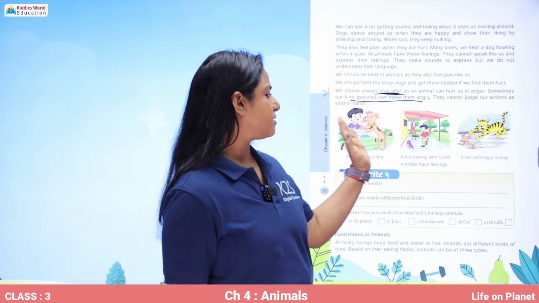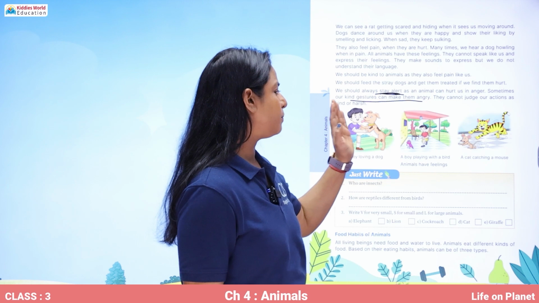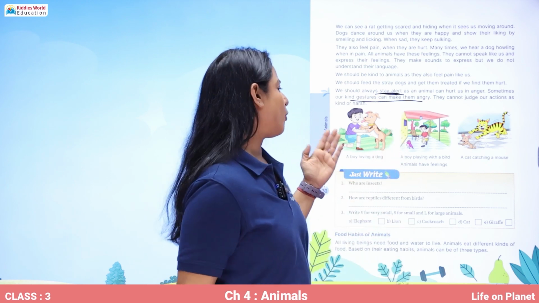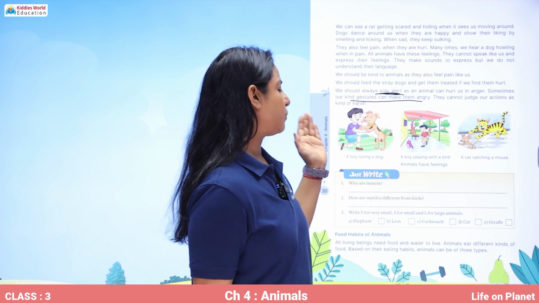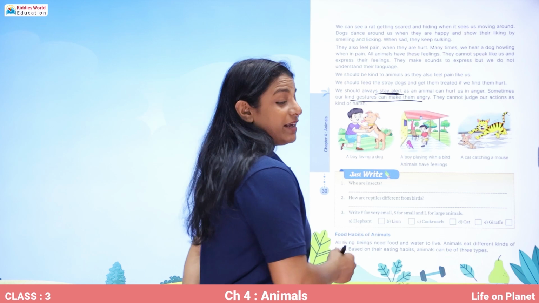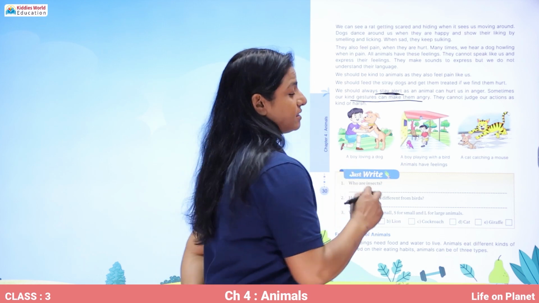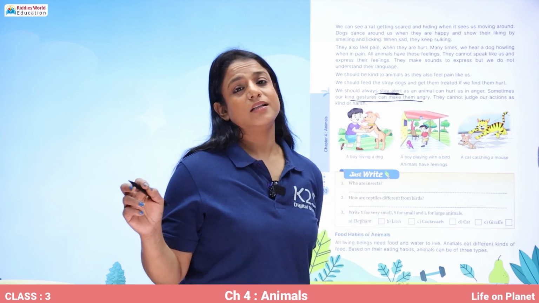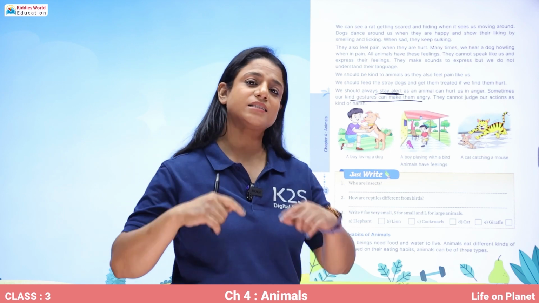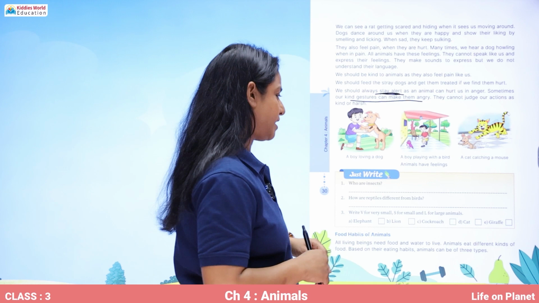So, see, these are the pictures of people playing with different animals. A boy loving a dog, a boy playing with a bird, and a cat chasing a mouse. Now let's write who are insects. Insects are the animals with their body divided into three body parts, and they have three pairs of legs.